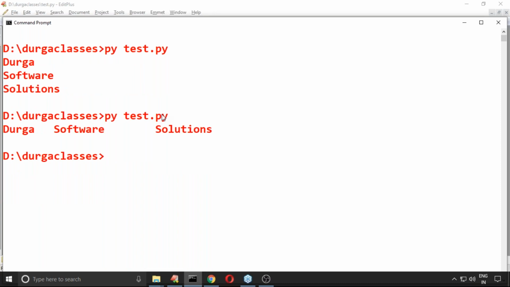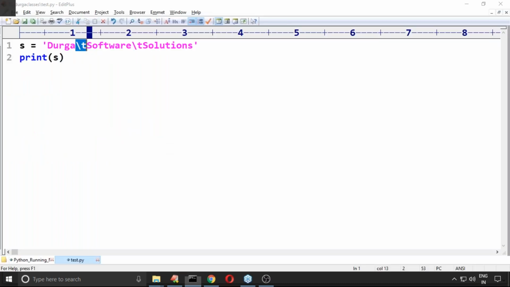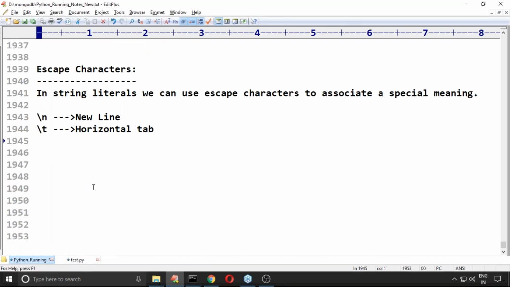Software solutions, like this is the output by default you are going to get. Have you observed? Here a tab means a space. Some people may see less space and some more space, but don't worry about that, it is related to the command prompt issue. So it is backslash t, a group of spaces, a tab. If you want that, then we require to go for backslash t.